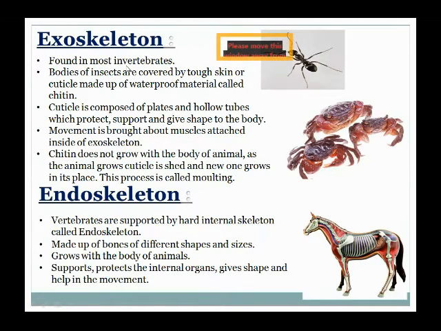What are invertebrates? Invertebrates are those animals which do not have a backbone. Examples of invertebrates are mostly insects like ants, cockroaches, caterpillars and grasshoppers.